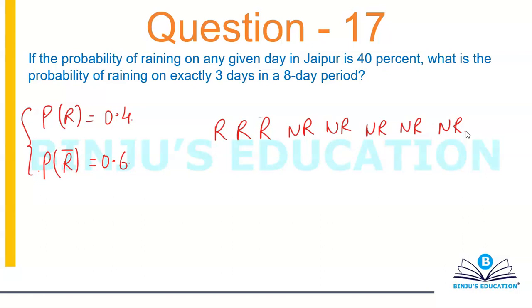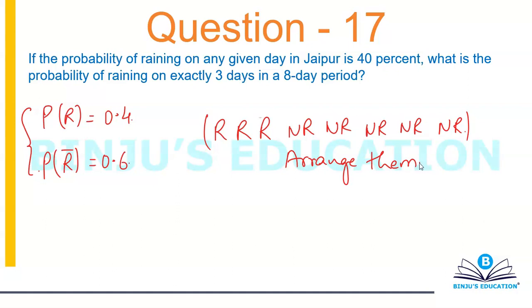So isn't it like you have 8 things on a straight line, 3 rain days and 5 no-rain days, of which 3 are same and 5 are same? First of all, I can arrange them, I can make multiple cases. The question does not say that it has to rain on the first 3 days or the last 3 or any 3 continuous days.